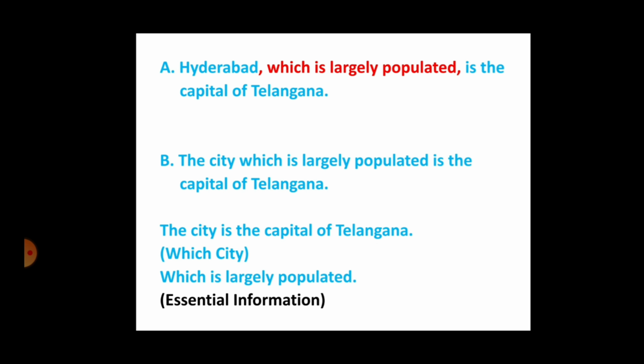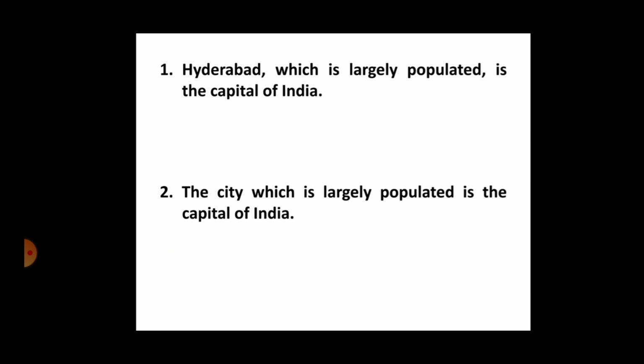Clear? Now I would like to add another point to this. Look at this example. These two points we have learnt already. Hyderabad, which is largely populated, is the capital of India. Here, which is largely populated is what? Additional information, you can remove it. Whereas, the city which is largely populated is the capital of India. Here, which is largely populated is what? It is essential information, we cannot remove this. So we use which for both, right? Essential as well as additional information.